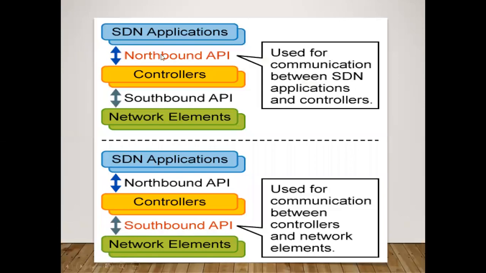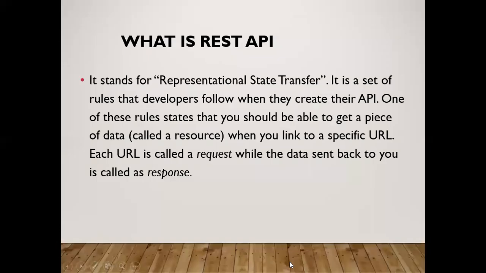So here you can see that there is SDN applications, controllers, and network elements. So these are the three different planes or layers in the SDN architecture, and between these layers or planes, there are APIs that are working. So between SDN applications and controllers, the API that works is called northbound API. Northbound API is used for the communication between SDN applications and controller. Similarly, between the controller and network elements, that is the infrastructure, the API that works is called southbound API, which is used for communication between these two layers, controllers and network elements.